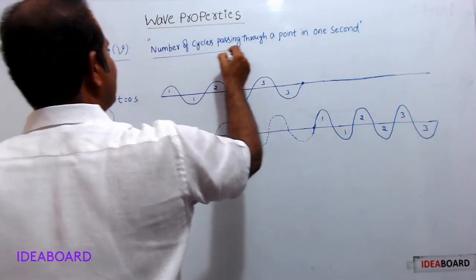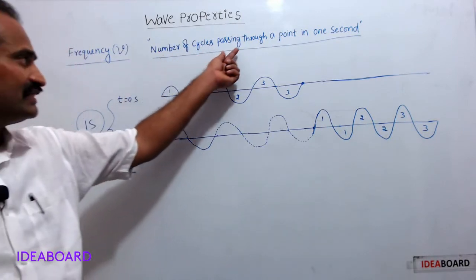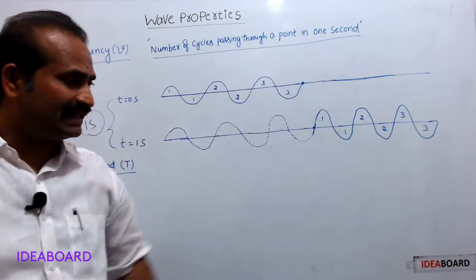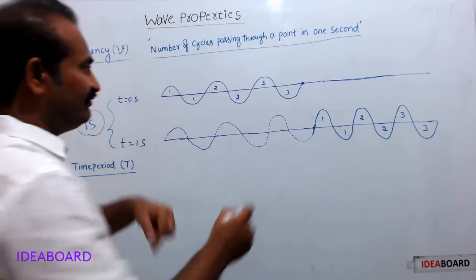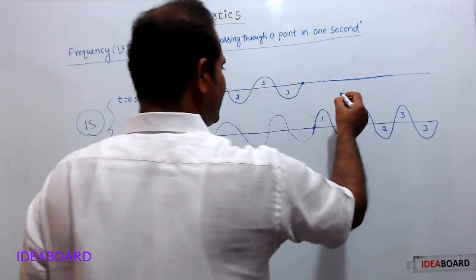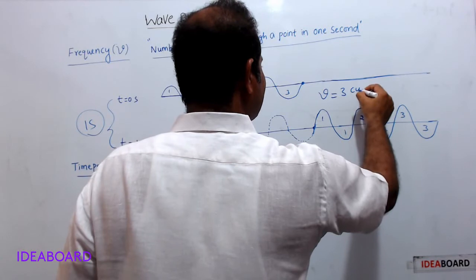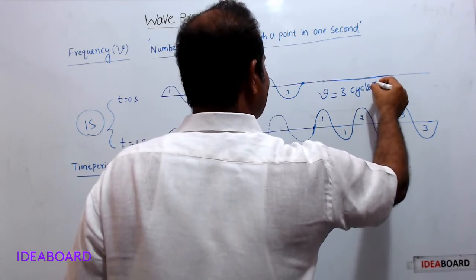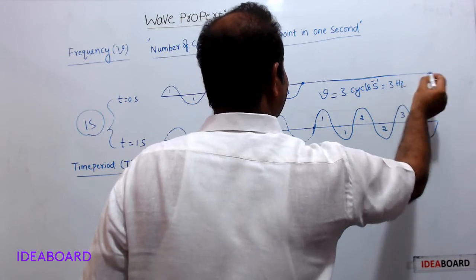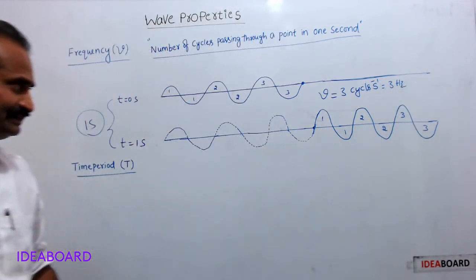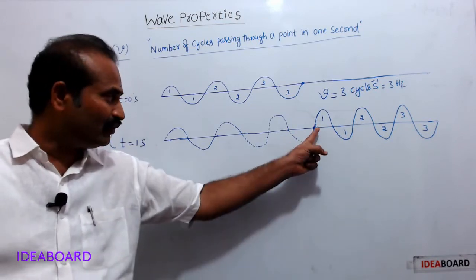The number of cycles passing through a point in 1 second is nothing but frequency. Here, what is the frequency of these waves? Here, frequency is 3 cycles per second, otherwise 3 hertz. What is frequency? It is nothing but the number of cycles passing through a point in 1 second.